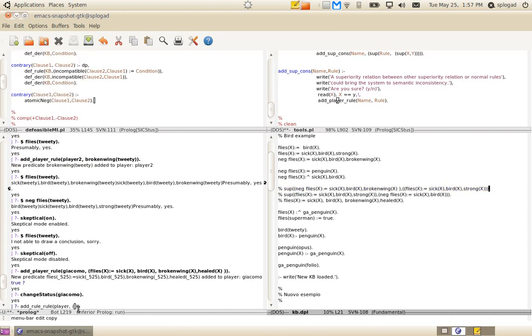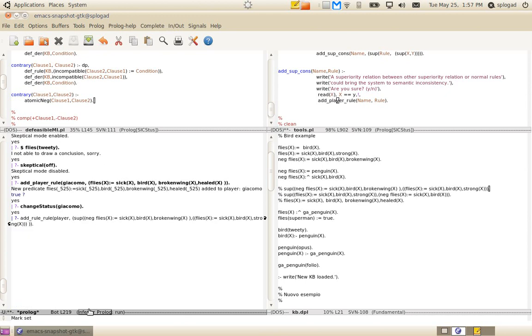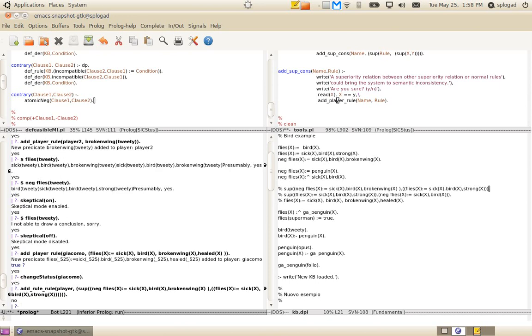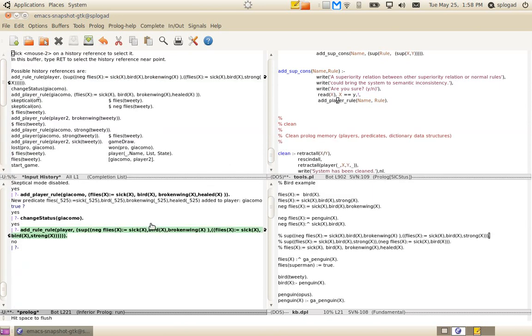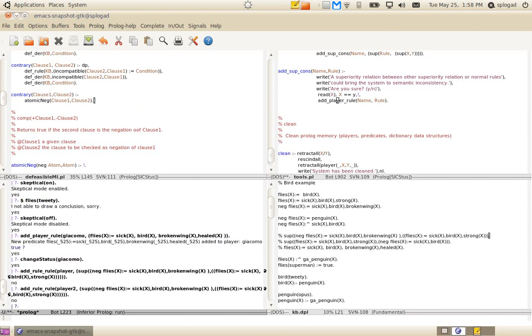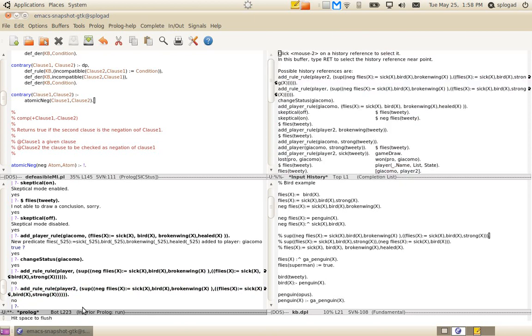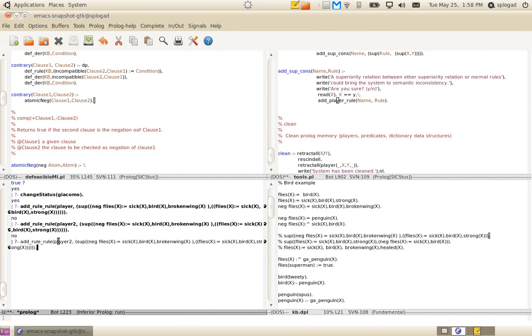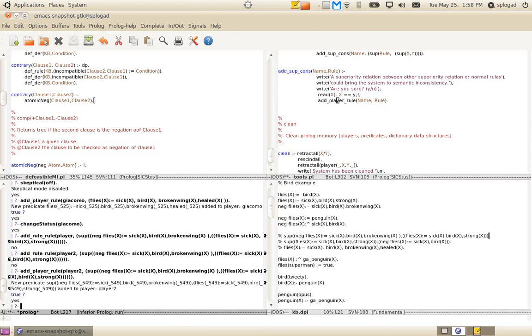Copy. Okay, now we have this new superiority relation rule. We have to specify player 2. Add player rule. Okay, now we have new rules.